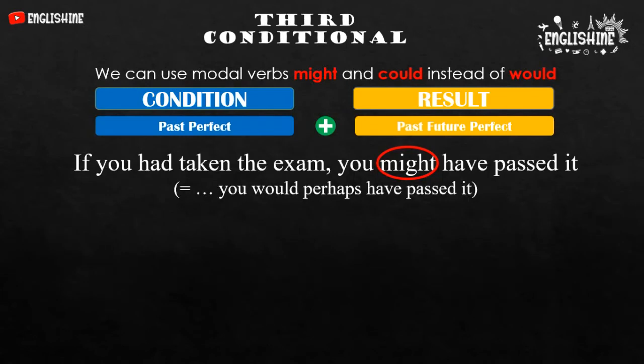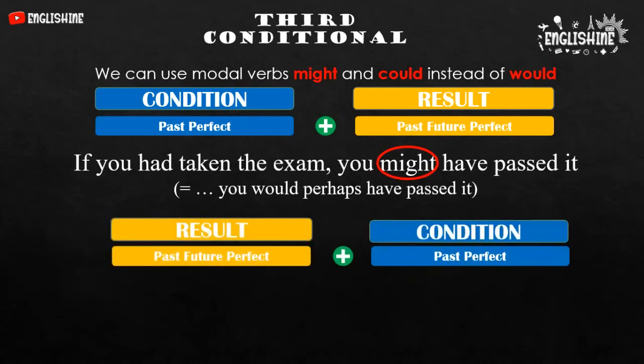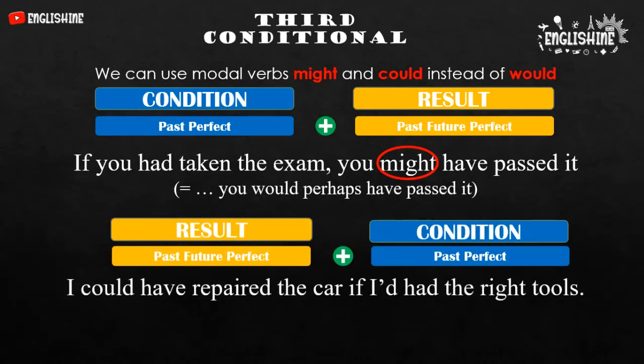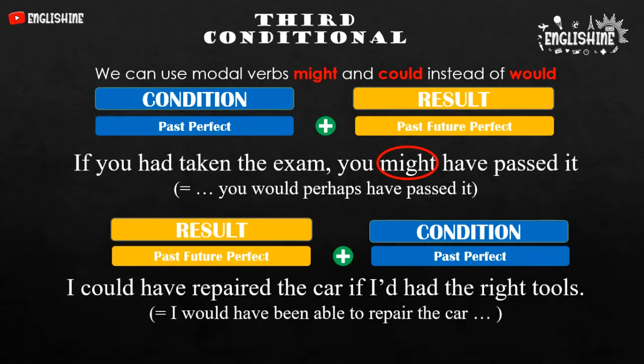In the second sentence, I put the result, or past future perfect, at the beginning. I could have repaired the car if I'd had the right tools. I could have repaired the car means I would have been able to repair the car. See the words here. Could replaced would. It means would can be replaced by could.